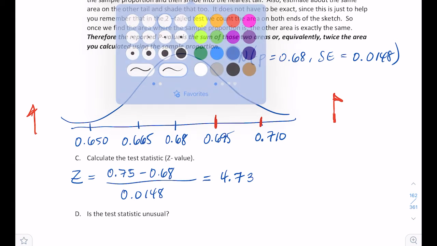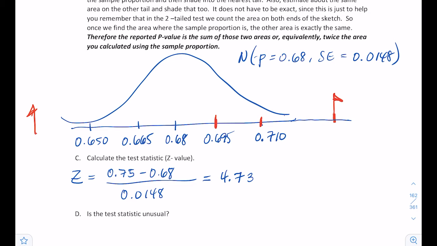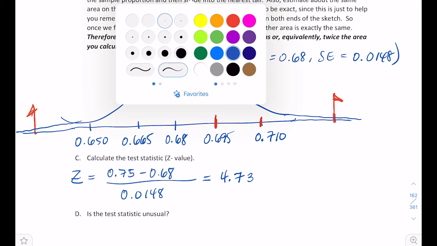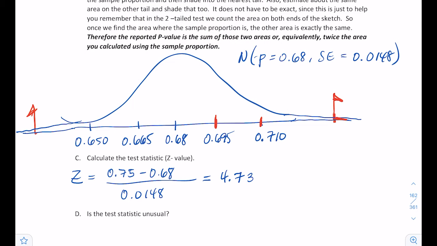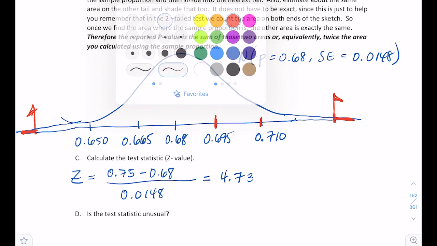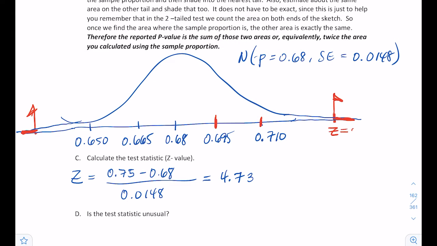So if I extend my graph to look like this, what we're really looking for is the area to the right and to the left of the flags, because this is where z equals 4.73, and then equally on the other side it would be where z equals negative 4.73.